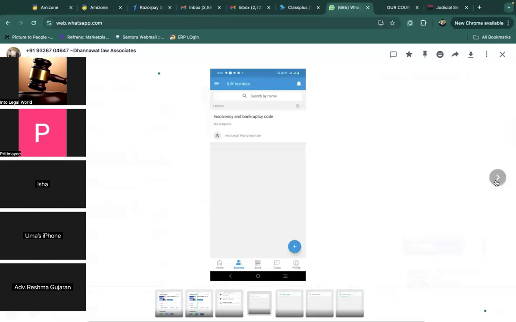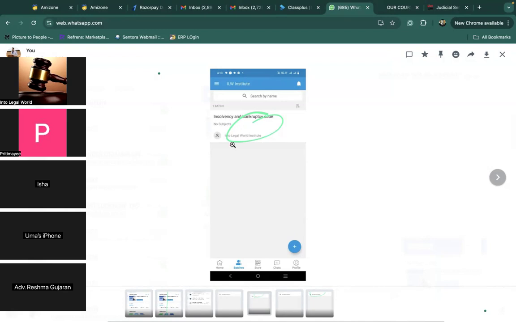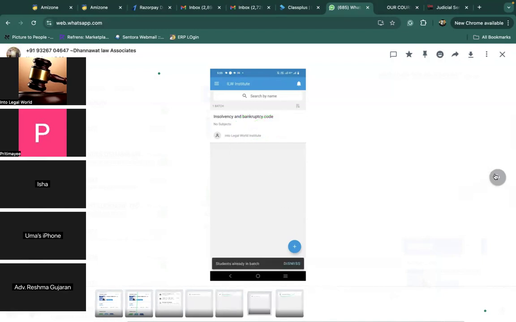When you click over here, the screen will be visible to you, and then you need to enter your batch code. And after that, once we approve your course, the batch will be visible on the screen itself. And you can watch your videos, your course material, everything by clicking on this batch. It's very simple.